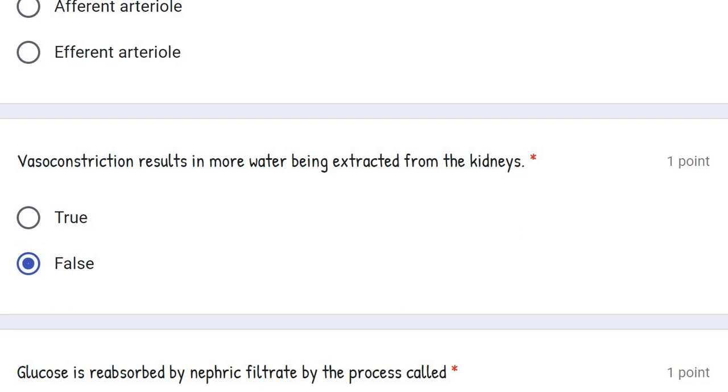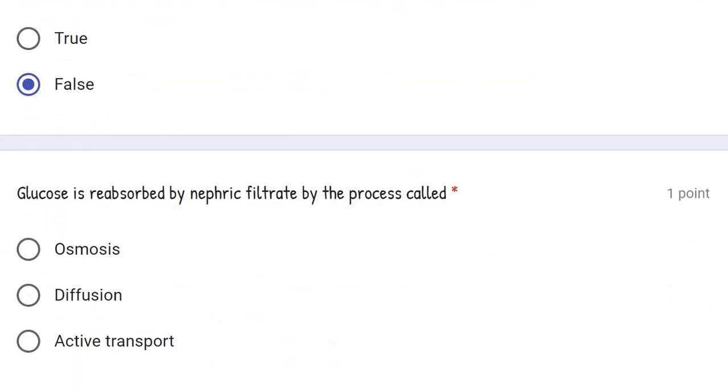Simple सी बात है. Vasoconstriction is a condition in which blood flow decreases, sweat production decreases, urine production increases. So water will extract in the form of urine, but the water which is extracted from the kidney in the form of reabsorption and all, that will decrease.